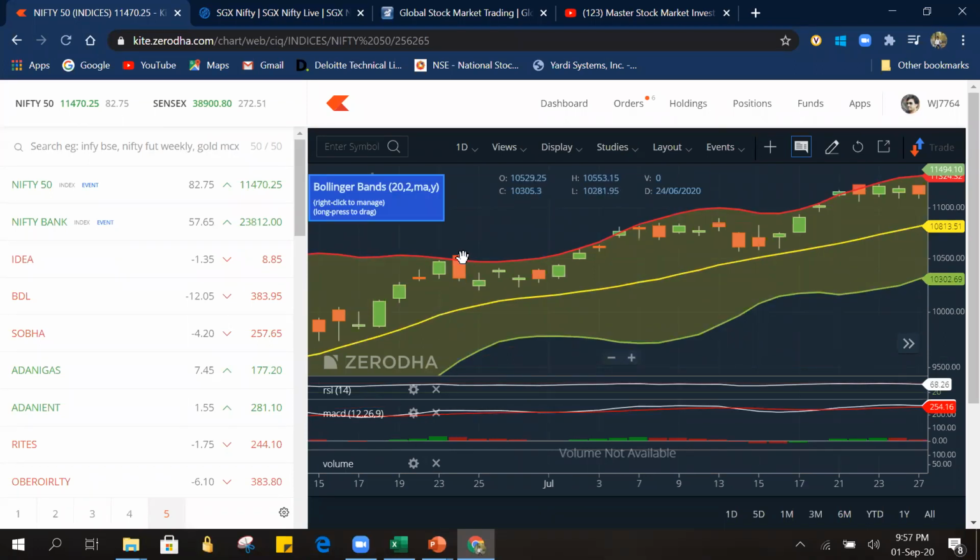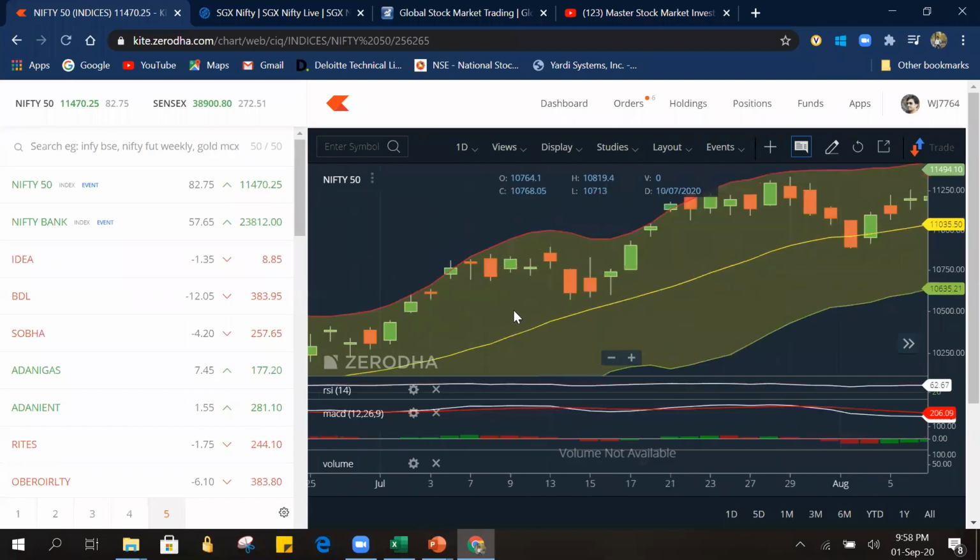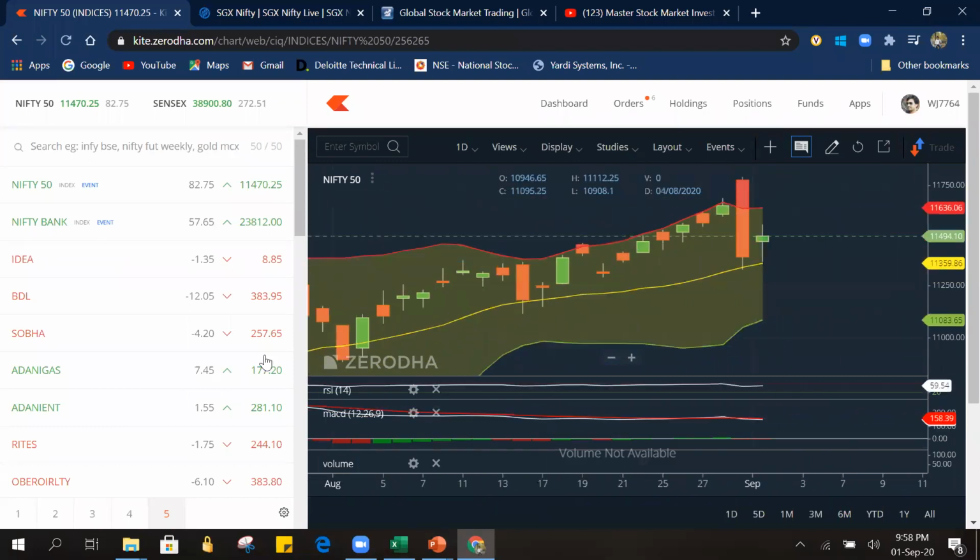See, here also we have a red bar at the Bollinger Band red line, and then we had a doji. So what happened on the third day? Let's say this red candle is Monday and this doji is Tuesday. What is going to happen on Wednesday? After the doji, it opened with a gap up, went up and finally settled in green. Tomorrow I am not expecting that kind of candle, maybe somewhat similar, but not exactly that.